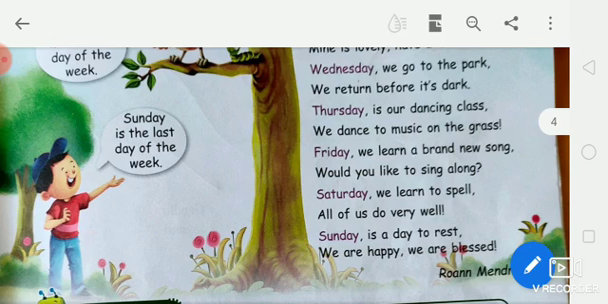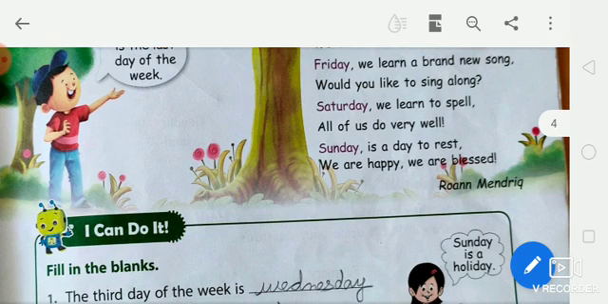Fifth day, Friday, we learn about a new song, would you like to sing along? Now next, Saturday, we learn to spell all the words very well. Now next, Sunday is a day to rest, we are happy, we are blessed.